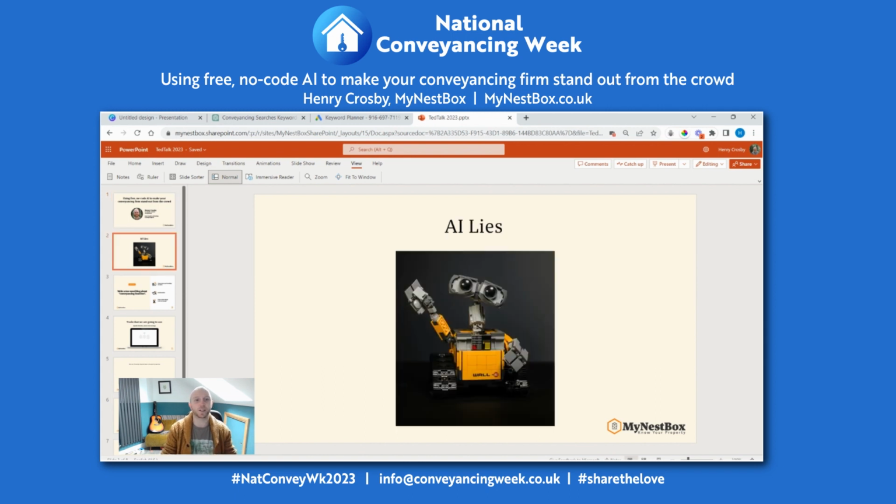Now, first things first, AI lies. Not only does it lie, but when it doesn't lie, it creates ineffective, generic, boring content. So you have to be in control of the content that the AI creates. How do you do that? Well, by being an expert. Unfortunately, you are all experts in conveyancing, so it's a perfect example. So let's get into it.